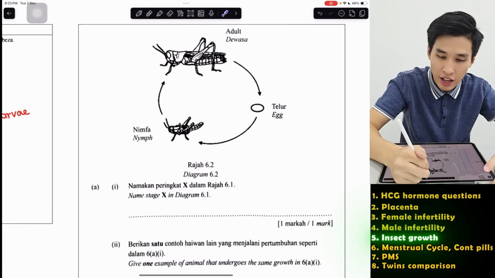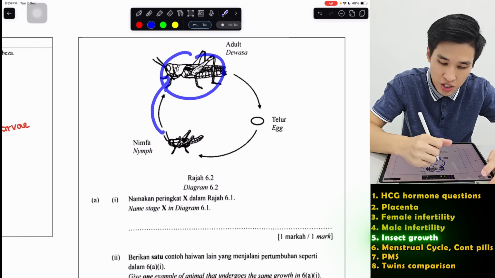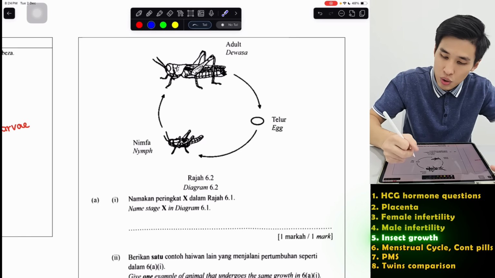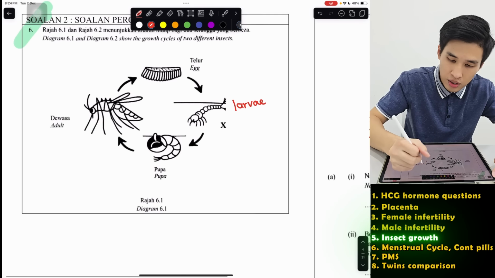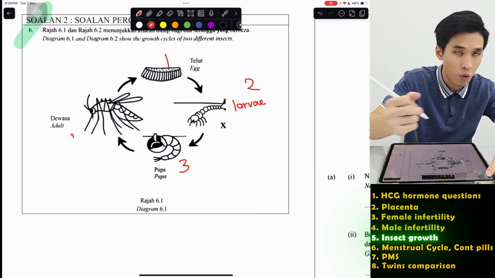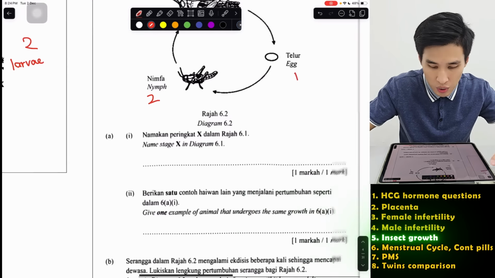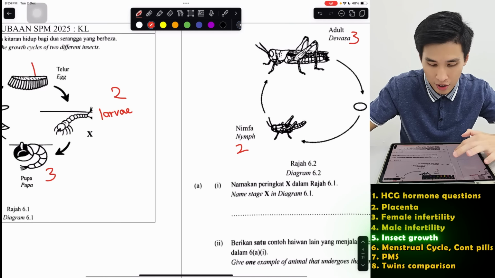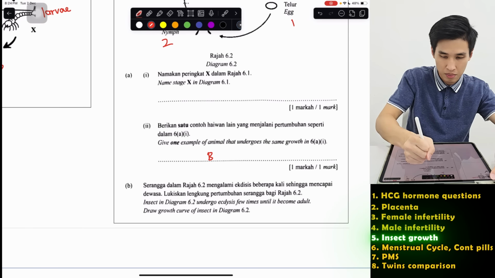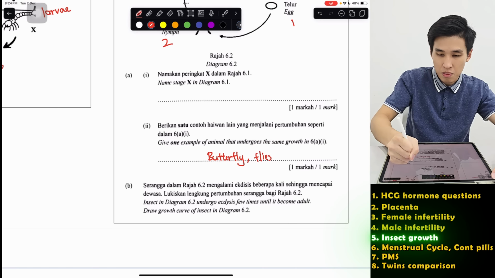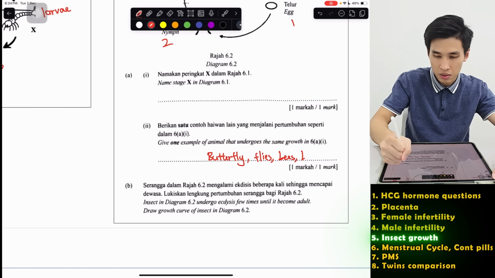Like after egg, you become a nymph. Nymph is just basically a mini adult. So nymph will just grow bigger to become adult. So the difference is just size. It looks similar. So this one got 1, 2, 3 growth stages. This one got 1, 2, 3, 4 growth stages. So name stage X, already named for you, larva. One example of animal that undergoes the same growth, I did mention a few already, right? Butterfly, flies, bees, beetles, so many.